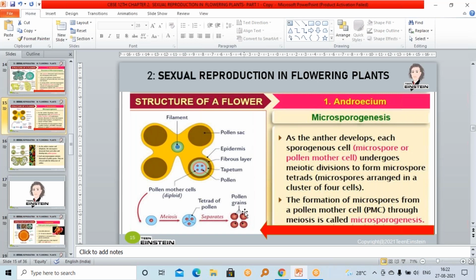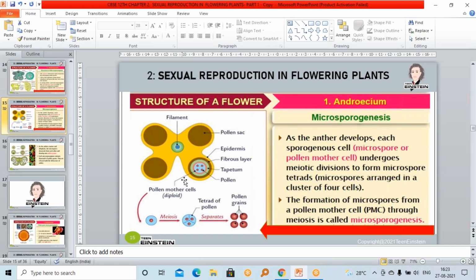So what you should do is try to connect from the flower. First, you should remember the flower, and what all structures you can see in it. Don't try to learn all these things by heart, then it will be difficult. You should connect each one with different events. First you should remember the structure of a flower, then the role of each part, then the male part, the female part, all these things.